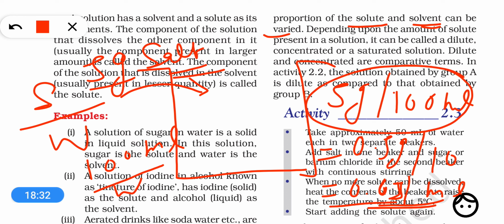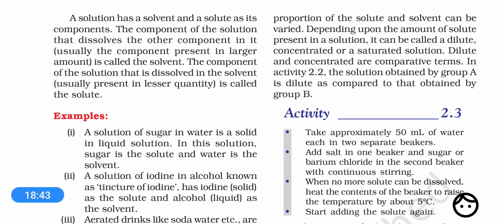So the amount of solute present in unit volume of a solvent is called the concentration of the solution. Concentration generally expresses the amount of solute present in a particular amount of solvent.